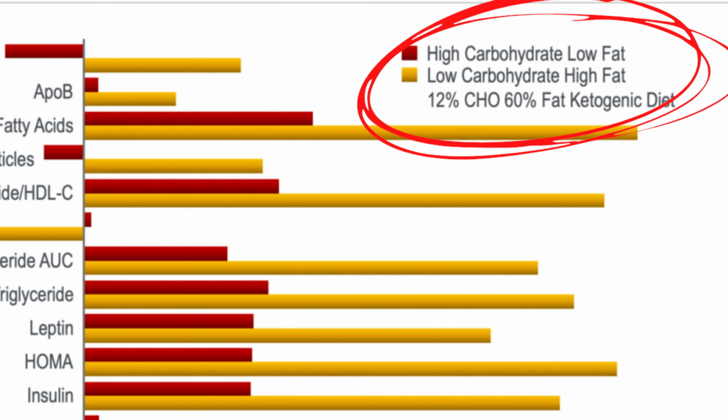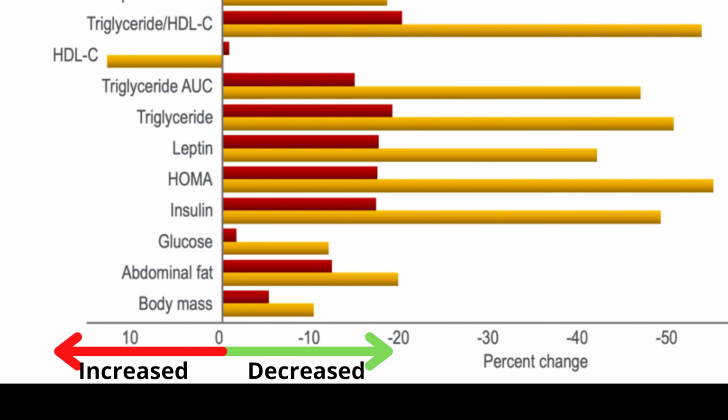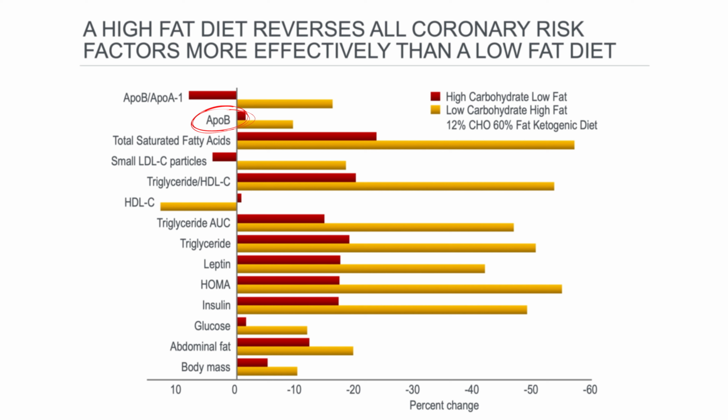We see that the low-fat, high-carb diet is marked in red, and the high-fat, low-carb diet is marked in yellow. And if it's on the right side, it means it decreased. And if it's on the left side, it means that it got increased. So we see that both diets decreased ApoB, but the high-fat diet, marked in yellow, decreased it much more. Some studies suggest that ApoB can help to determine your risk of heart disease much better than the commonly measured LDL cholesterol, meaning that the high-fat diet is more effective at decreasing your risk of heart disease.